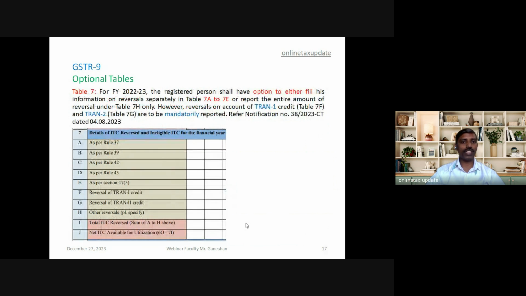Table 7 requires the ITC reversed and ineligible ITC for the financial year. Here the reversal is required to be reported rule wise: Rule 37, Rule 39, Rule 40 to 43, 17(5), etc. So either we can show rule-wise ITC reversal or we can club 7A to 7E and show it in 7H, other reversal. This option has been given. But reversal on account of Tran 1 credit and Tran 2 credit has to be shown separately.